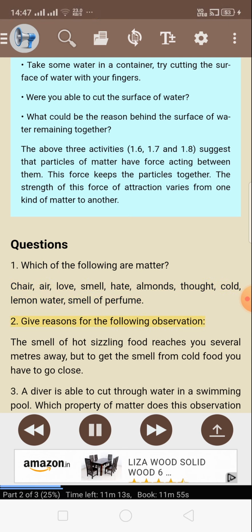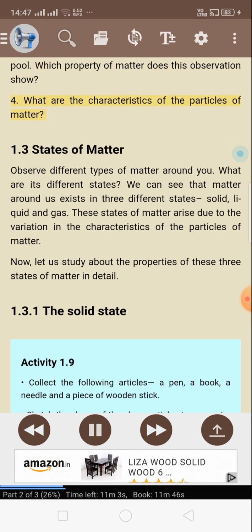2. Give reasons for the following observation. The smell of hot sizzling food reaches you several meters away, but to get the smell from cold food you have to go close. 3. A diver is able to cut through water in a swimming pool. Which property of matter does this observation show? 4. What are the characteristics of the particles of matter?